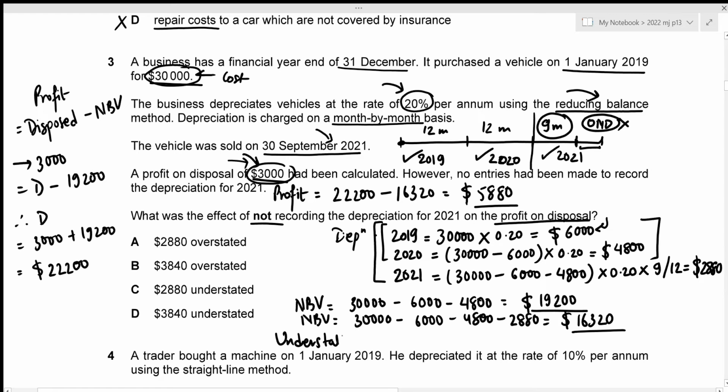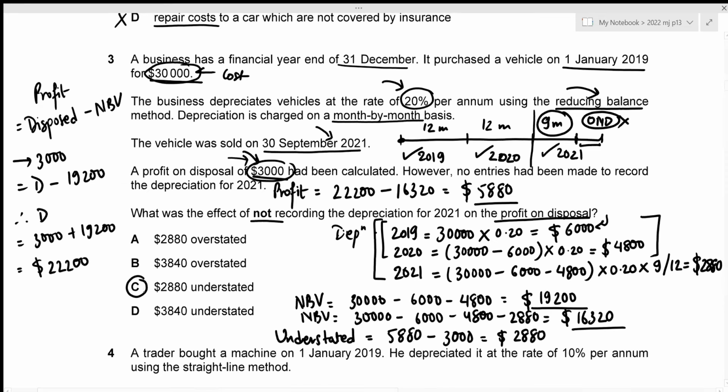And in order to figure out the understatement amount, we just need to find the difference between those two profit on disposals. So that's 5,880 new profit on disposal that we figured out minus 3,000 previous profit on disposal, which gives the understatement amount to have the value of 2,880. So our correct answer is going to be 2,880 understated, which is given in option C. That would be our correct answer. Now we can move towards question number 4.